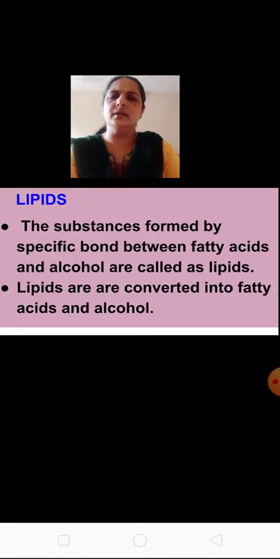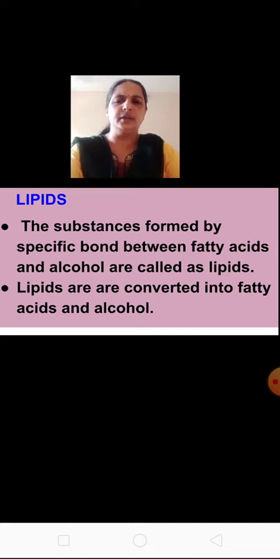Now let us learn about lipids. After proteins comes the lipids. You all know not only proteins, even lipids are necessary for energy production. What are lipids? The substances formed by specific bond between fatty acids and alcohol are called lipids. If they ask you to define lipids, you have to write: the substances formed by specific bond between fatty acids and alcohol are called lipids.